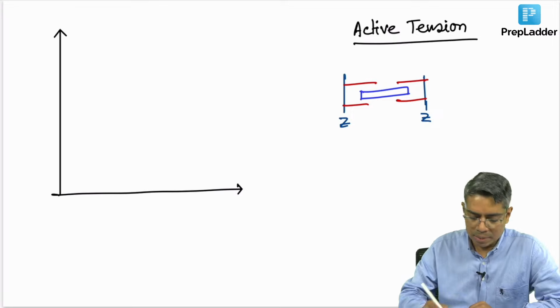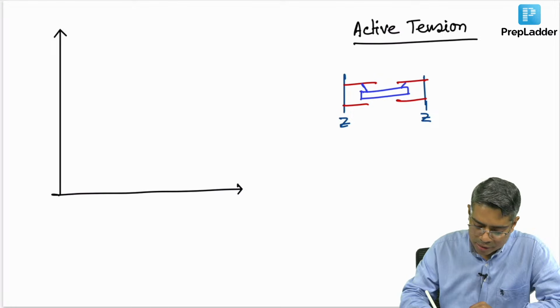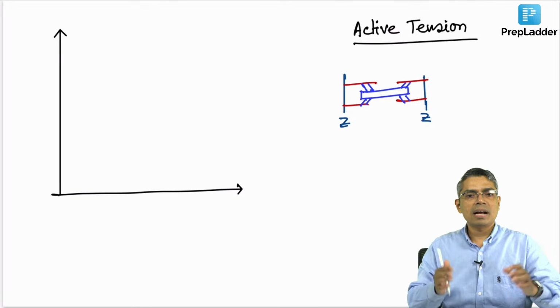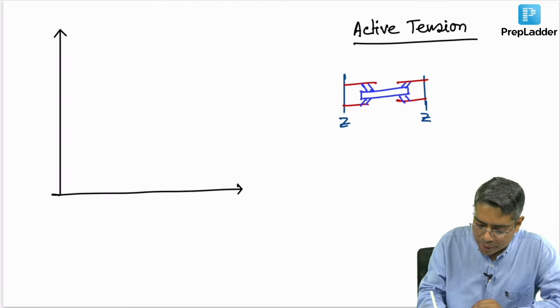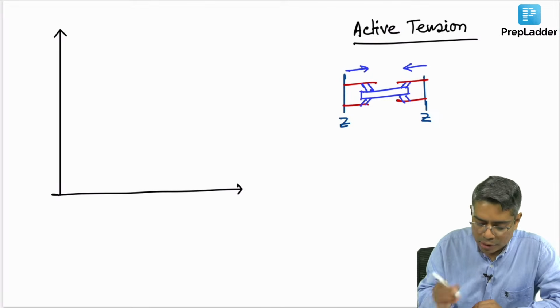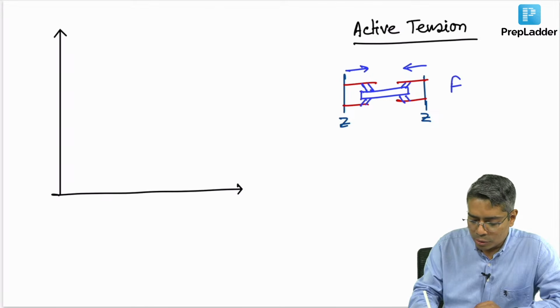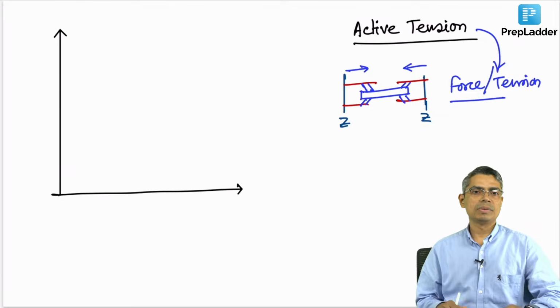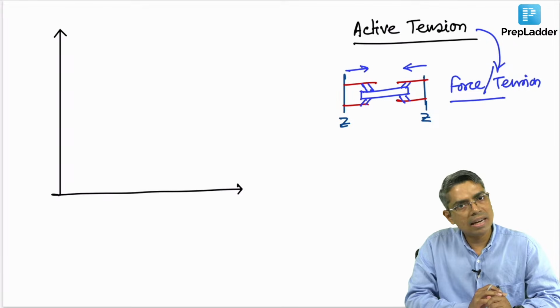Whenever you stimulate the muscles, the actin and myosin will interact, the myosin head will interact with the actin, and because of the interaction the muscle contraction will happen, and this contraction will produce some force or tension. This kind of force or tension is known as the active tension of the muscle.